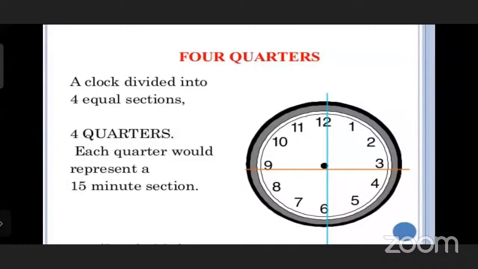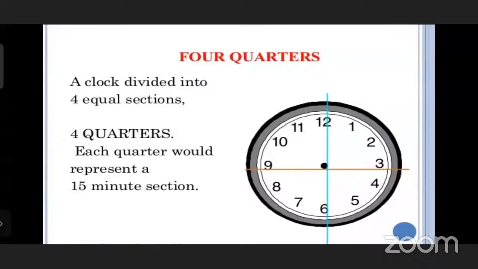There are 4 parts: 12 to 3, 3 to 6, 6 to 9, and 9 to 12. The clock is divided into 4 equal sections. Can you see 4 sections? Yes, sir, we can see.